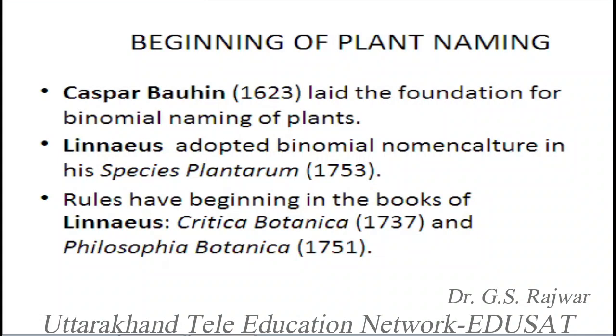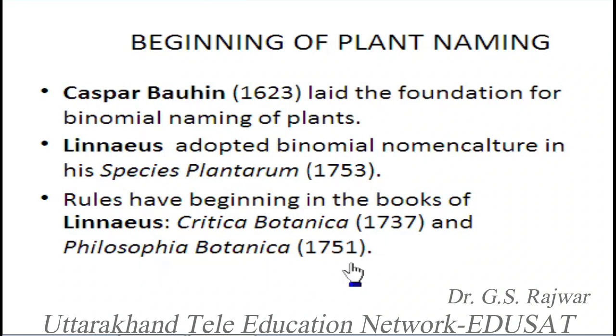Linnaeus actually is not the founder of binomial nomenclature, which generally we say. It is Caspar Bauhin, who in 1623 in his book Pinax laid the foundation of binomial naming of plants. He gave this concept that a plant name should consist of two words or two epithets, genus and species. So this is called the two-name system of each species, which is called the binomial system of naming. This was given for the first time by Caspar Bauhin, but Linnaeus actually adopted this binomial system, and he used so many binomial names in his book.